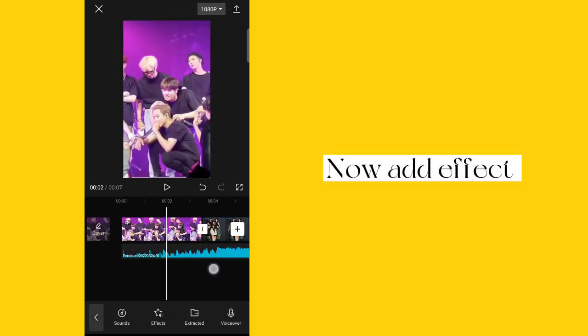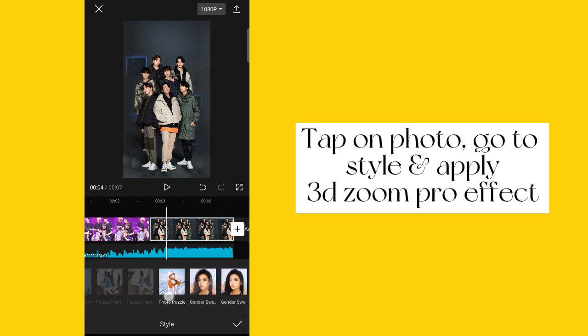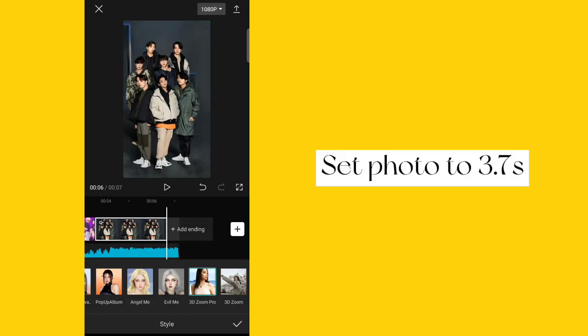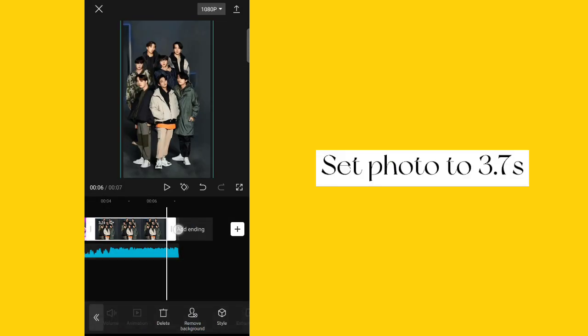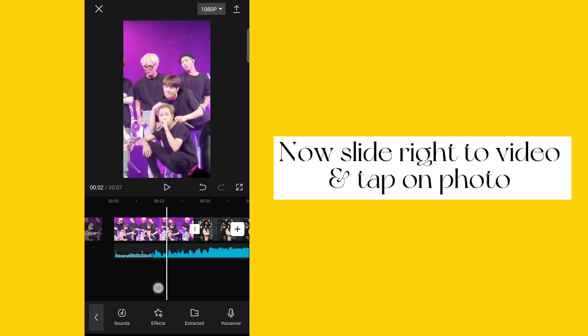Now add effect. Tap on photo, go to style, and apply 3D Zoom Pro effect. Set photo to 3.7 seconds. Now slide right to video and tap on photo.